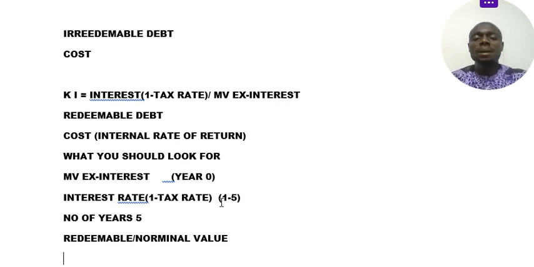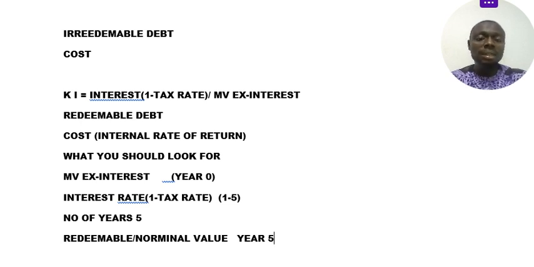Now we say redeemable. Redeemable means, when you borrow money, you pay interest and principal as at the date of maturity, right? So you pay interest from year one to five, and you will still pay the principal at the end of year five.